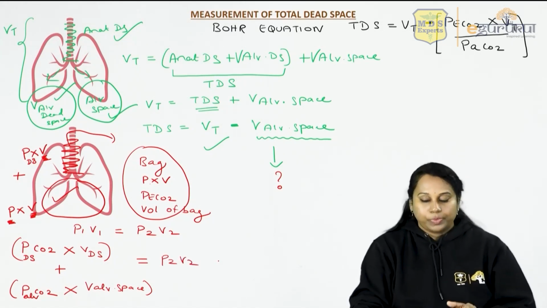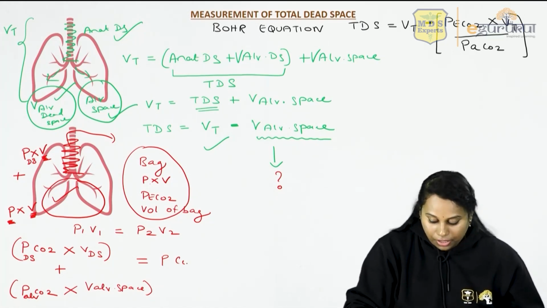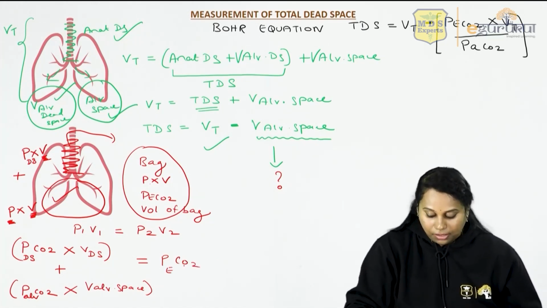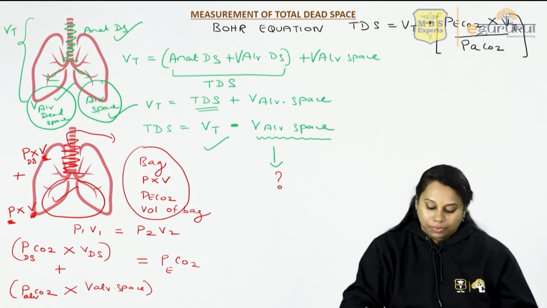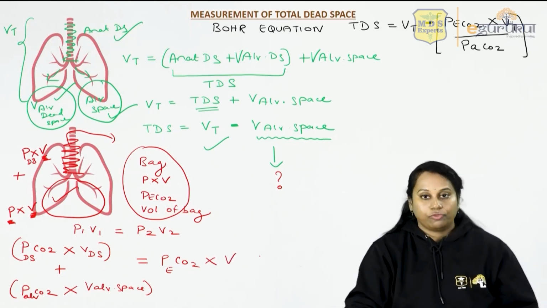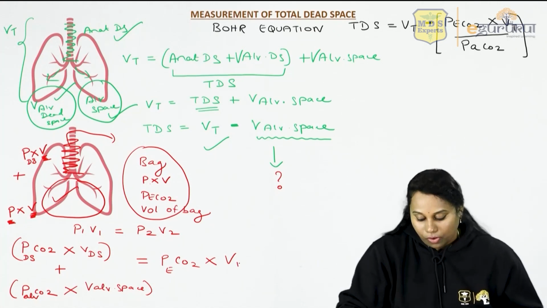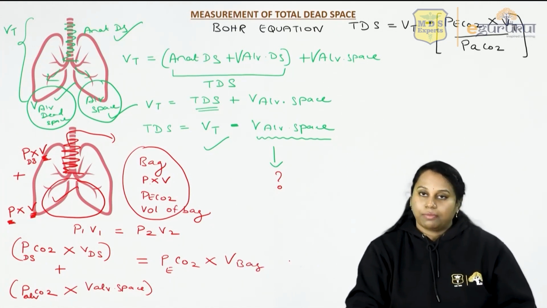P2V2. What is P2V2? Partial pressure of carbon dioxide in the bag. Bag is the expired air. So you can say partial pressure of carbon dioxide in the expired air into V. V is volume of air in the bag. What is that volume of air in the bag?